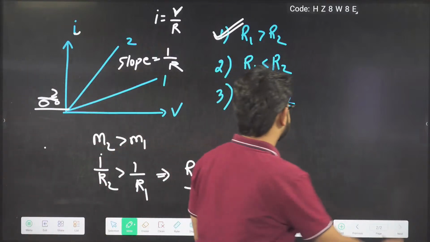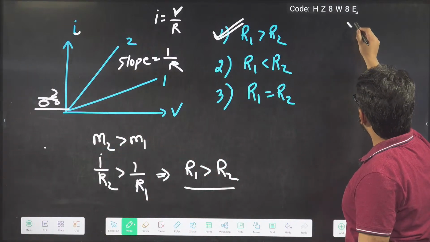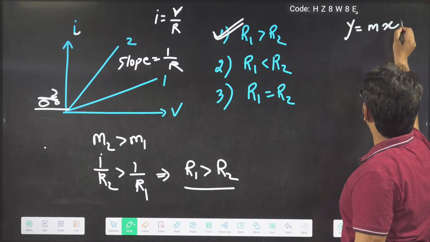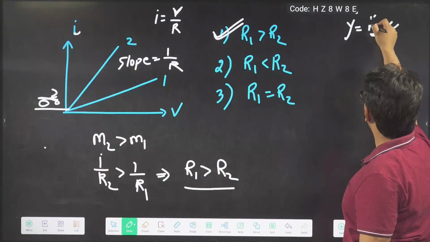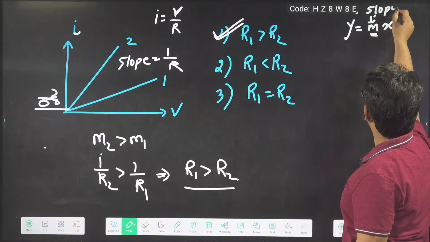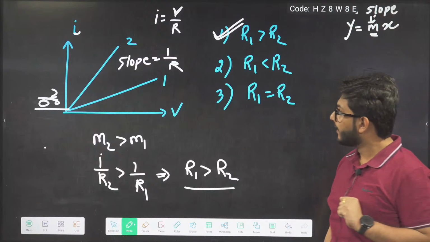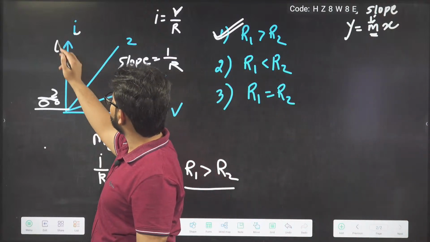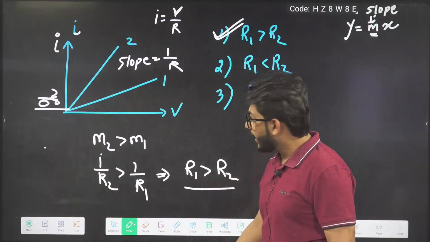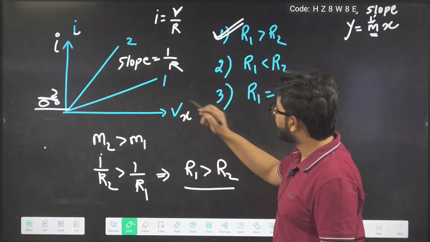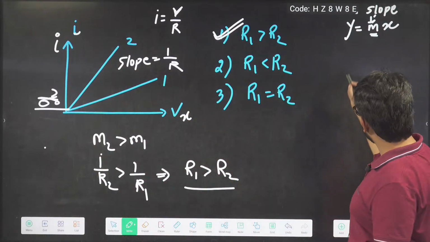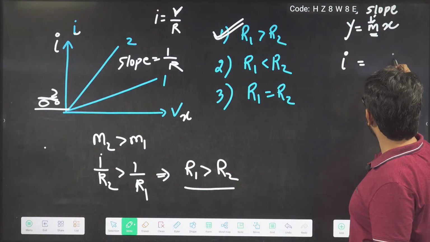See here. We know that y equals mx. Here m is known as the slope. On the y-axis I is given, and on the x-axis V is given. So is it I equal to V?